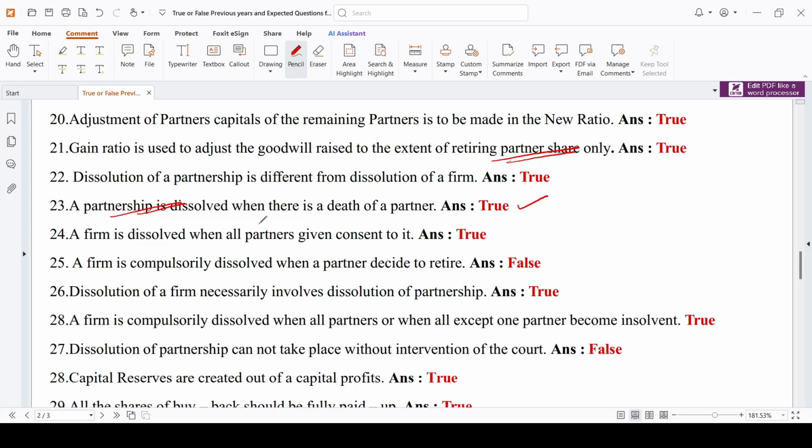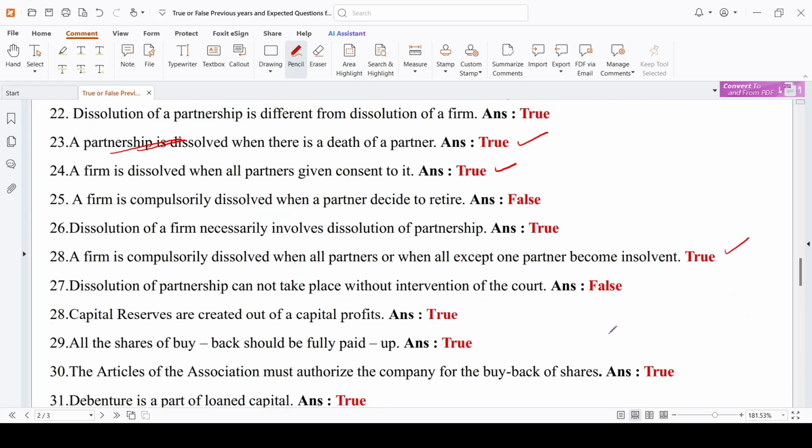Okay. A firm is dissolved when all the partners give consent to it. True. A firm is compulsorily dissolved when a partner decides to retire. No. When any partner decides to retire, the firm will not compulsorily dissolve. It is going to continue with the remaining partners. A firm is compulsorily dissolved when all the partners, or all except one partner, become insolvent. Yes, it is true. Dissolution of partnership cannot take place without the intervention of the court. No. Dissolution of partnership can also be made without the intervention of the court.